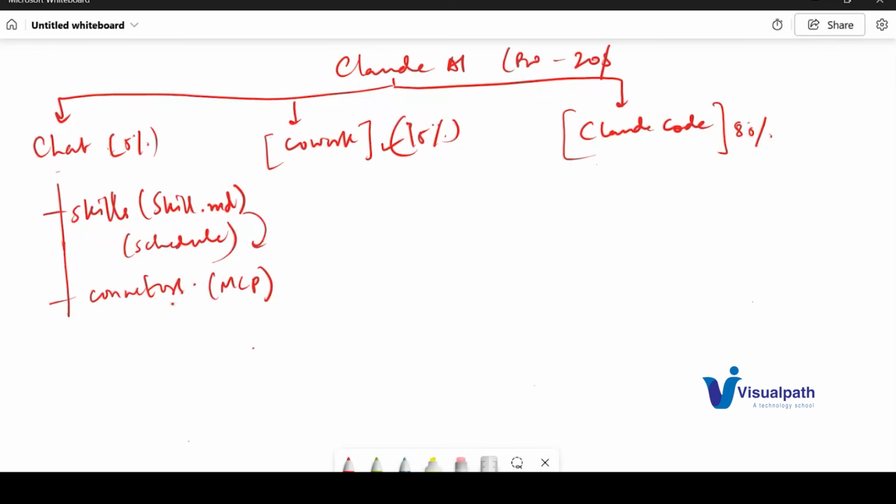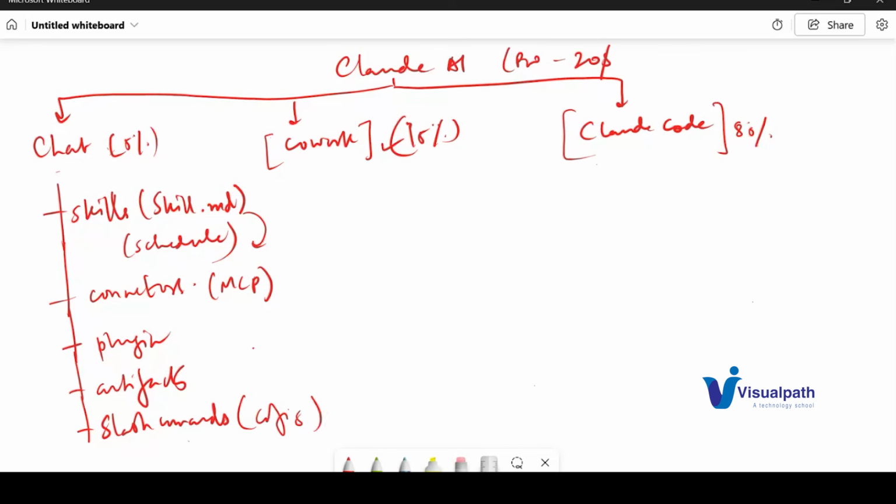Okay. So that's why we will learn about skills. We will learn about connectors. We will also see something called plugins. We will see artifacts. Slash commands, custom commands we can build, and inbuilt commands which are there. So all these things we will try to learn: how to create a slash command, how to create artifacts. Not only prompting, but also through coding, configuration-wise. To create a slash command, we have to create a file in a particular folder structure.